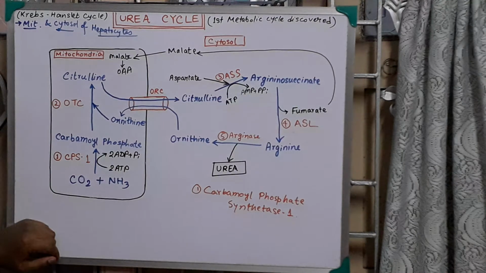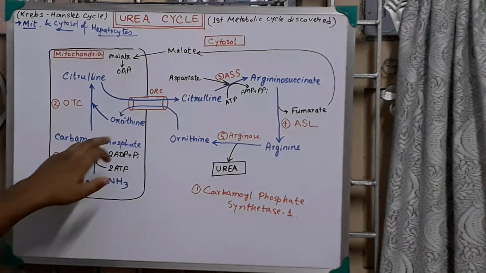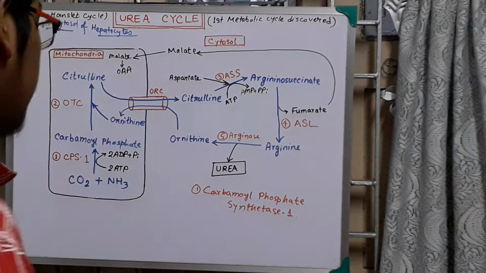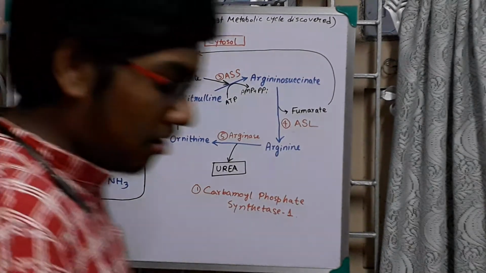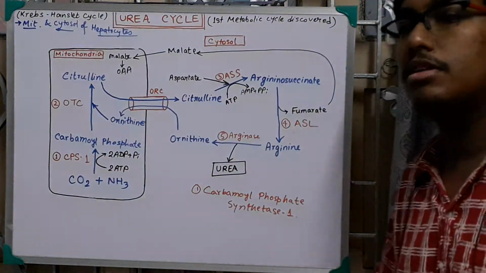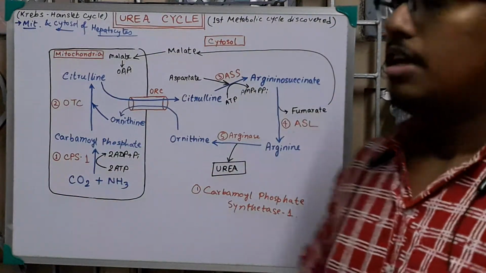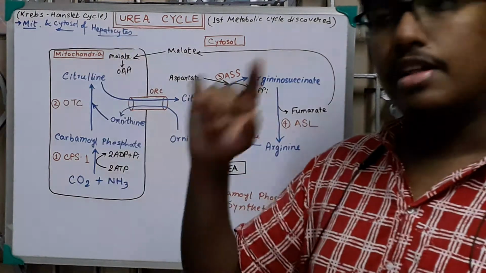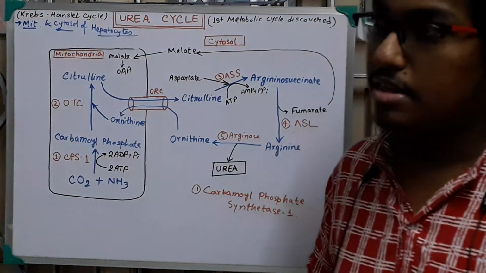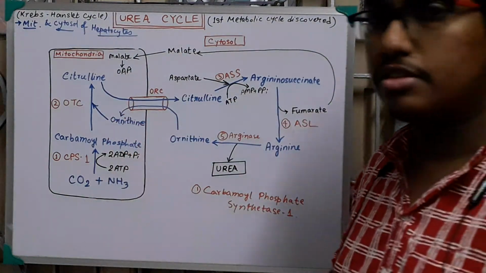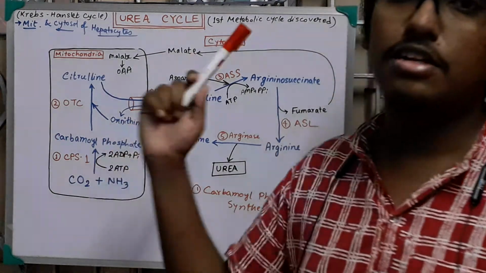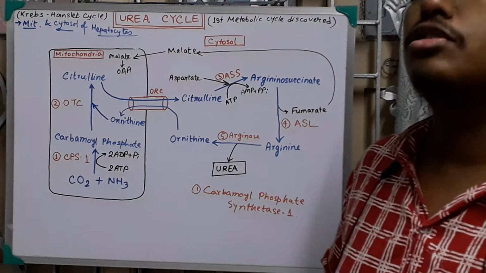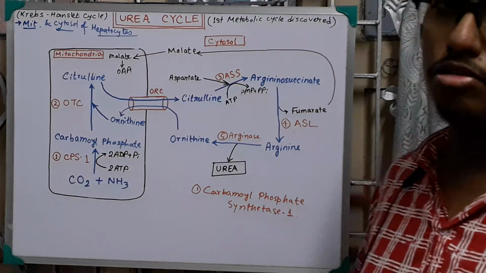Now come to the second step. With the carbamoyl phosphate, ornithine, another amino acid, joins. Now what is ornithine? You need not remember the structure, but I can mention that you know the lysine structure. In lysine there is a side chain with the epsilon amino group. But in ornithine, almost the same structure as lysine, there is the delta amino group. That is, in the side chain one CH2 is less. That's why the delta amino group is present in the side chain.